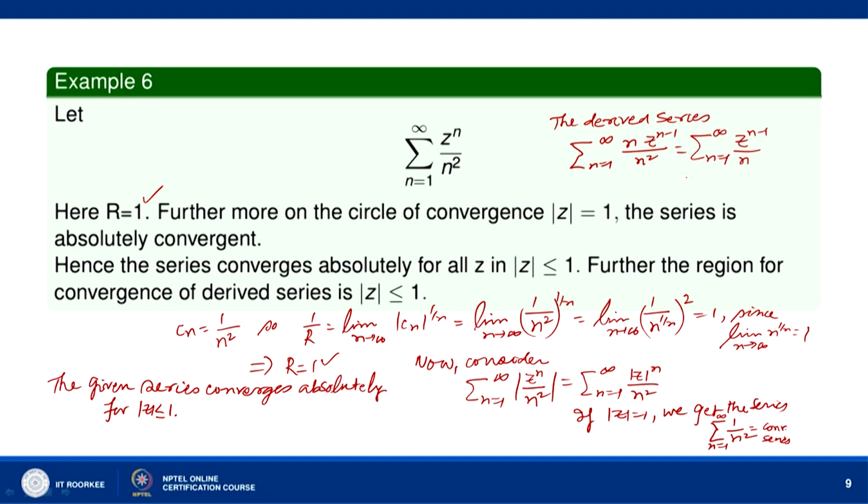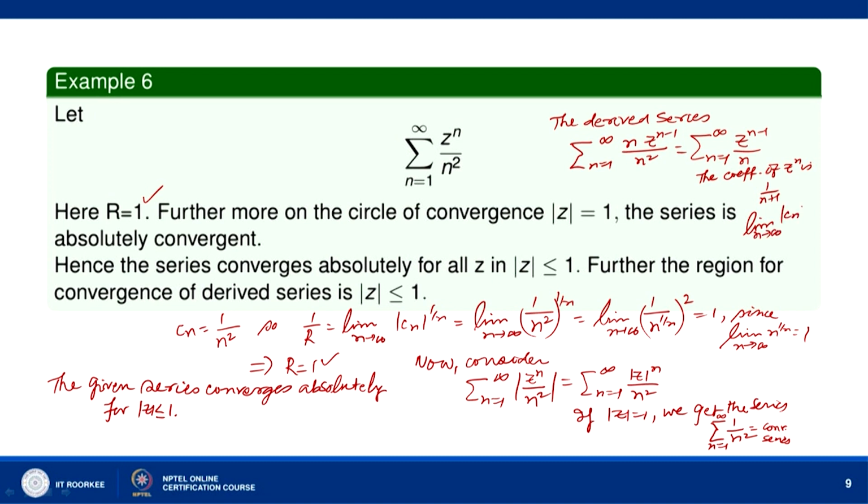Here again, the coefficient Cn, the coefficient of z to the power n, is one over n plus 1.